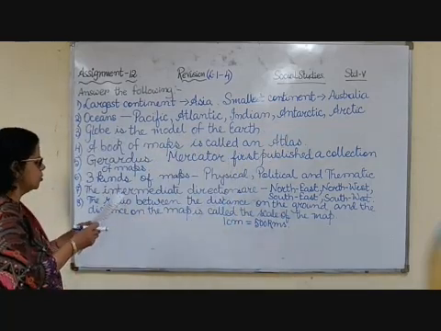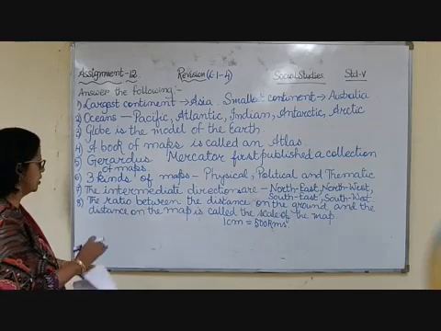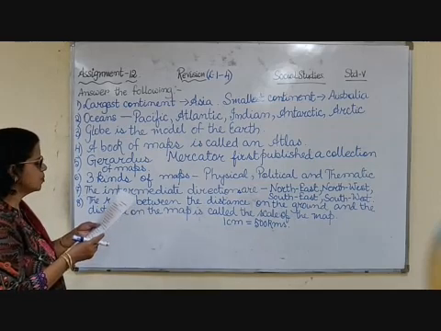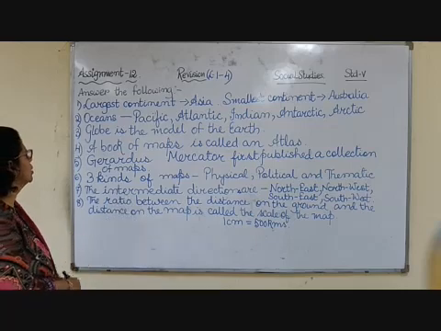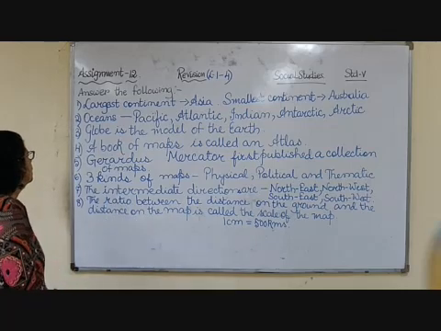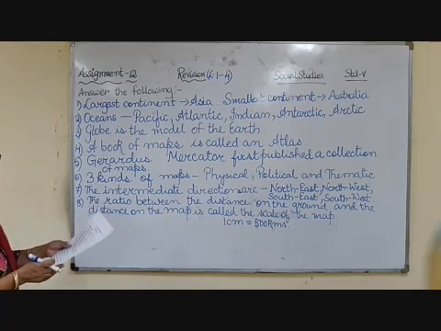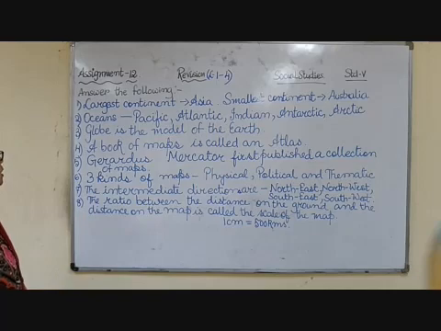Third question, what is a globe? Globe is the model of the earth. Number 4, what is the book of maps called? The book of maps is called an atlas. Number 5, who first published a collection of maps? It is Gerardus Mercator who first published a collection of maps.